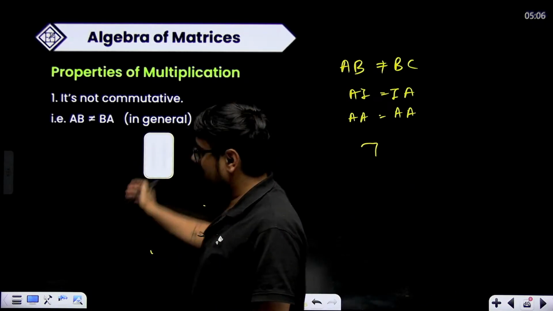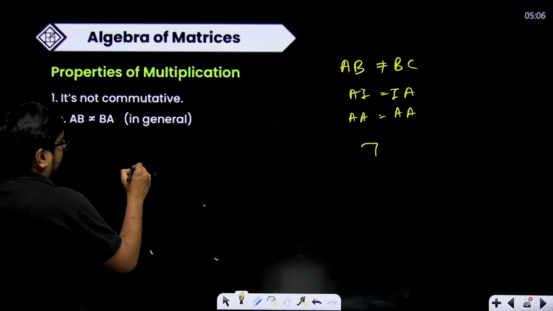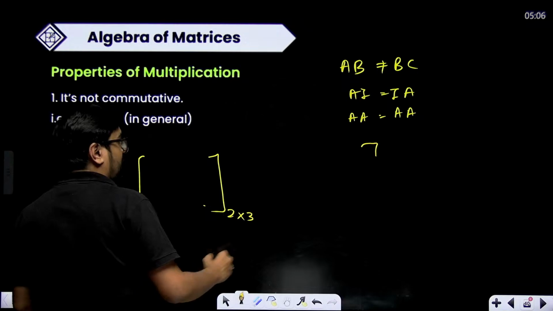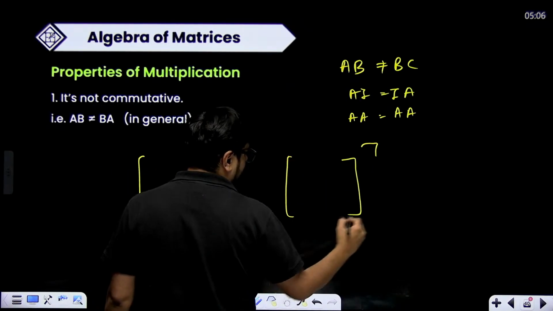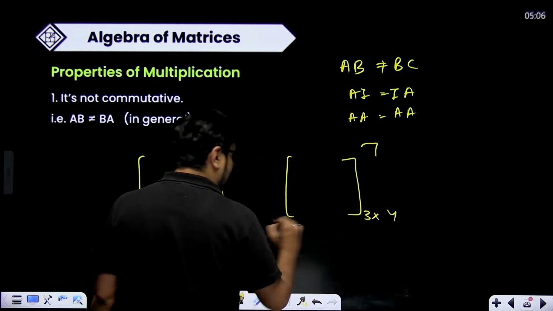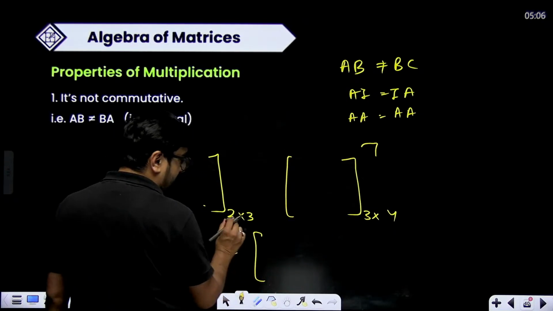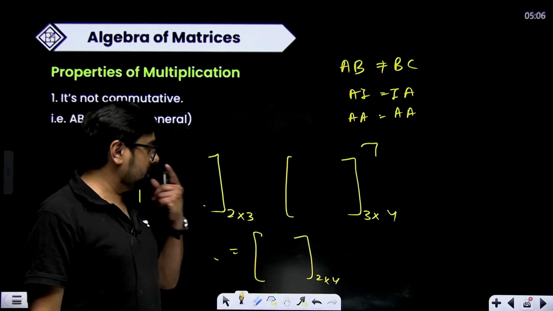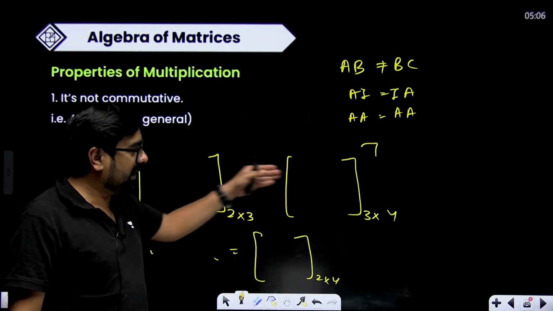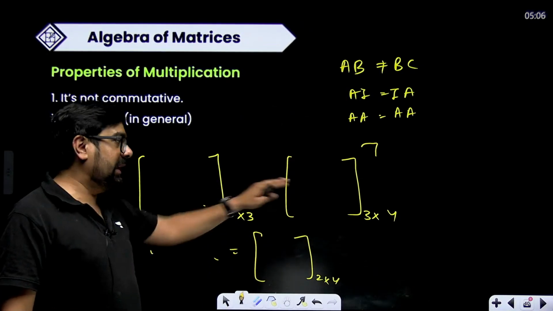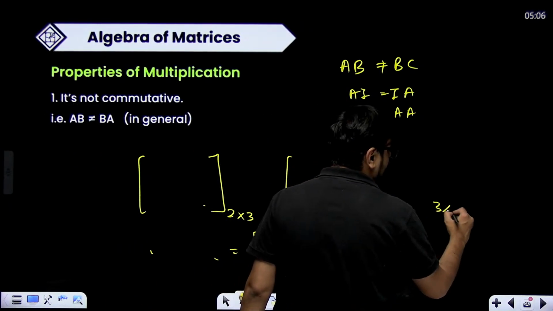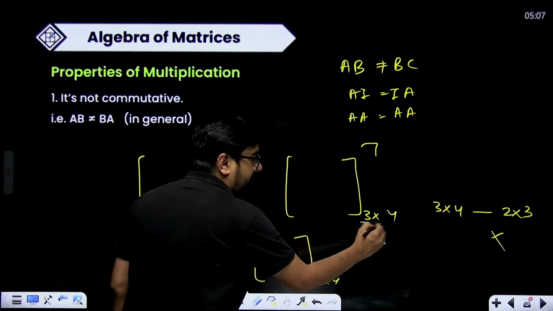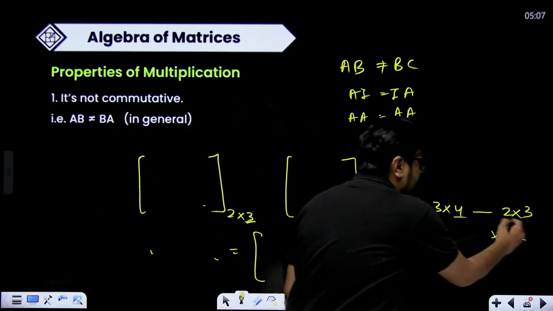For example, one MCQ question came in 2024 only. Let's say there is a matrix whose order is 2 cross 3, and you are multiplying it with a matrix whose order is 3 cross 4. Now these can be multiplied. The resultant matrix will be of order 2 cross 4. Now they can ask you if this matrix is being multiplied with this, can you multiply in the reverse order also? That means, can you multiply 3 cross 4 with 2 cross 3? The answer is no, because here the number of columns and number of rows are equal, but in this case the number of columns and number of rows are not equal.